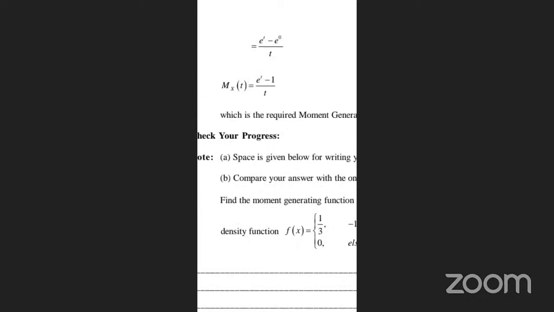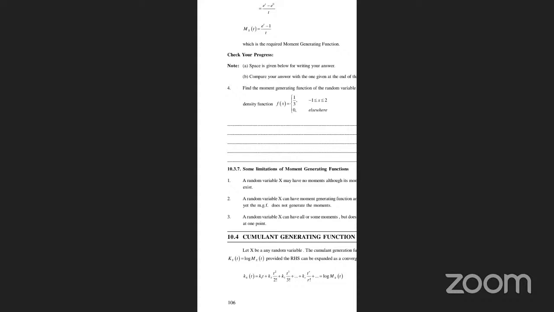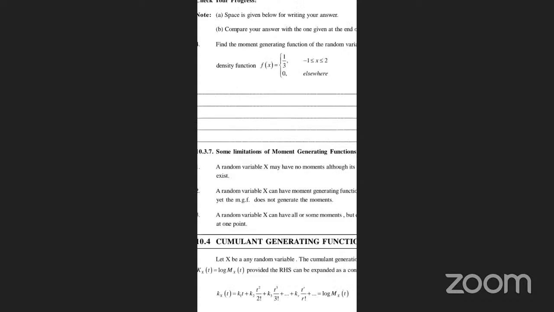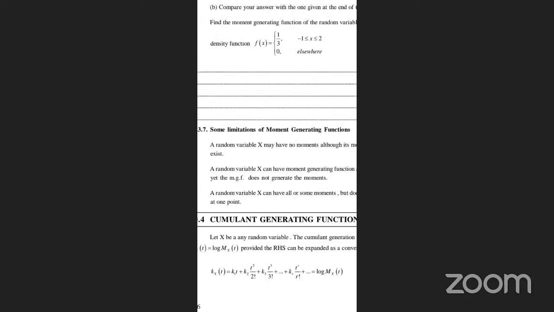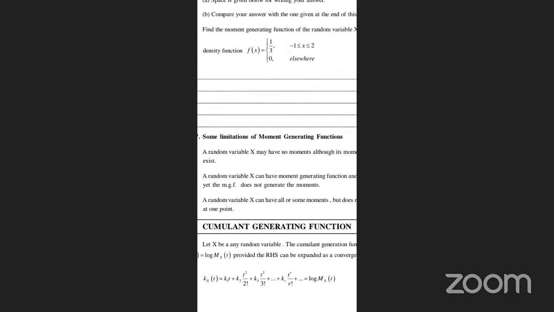Here, check your progress. If you have any doubts, ask. Some conditions of the moment generating function are the most important in short bits. A random variable X may have no moments, although its moment generating function exists. Also, a random variable X may have a moment generating function, yet the MGF does not generate the moments. And a random variable X may have all moments but the MGF does not exist except perhaps at the point zero. Correct? These three are very important.